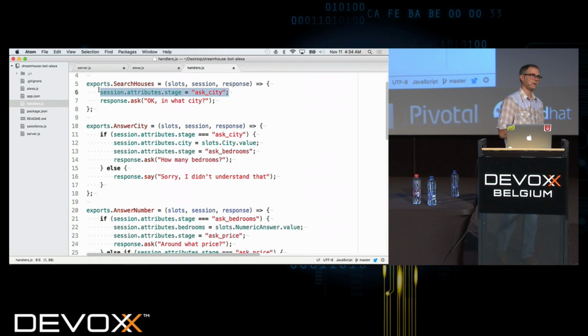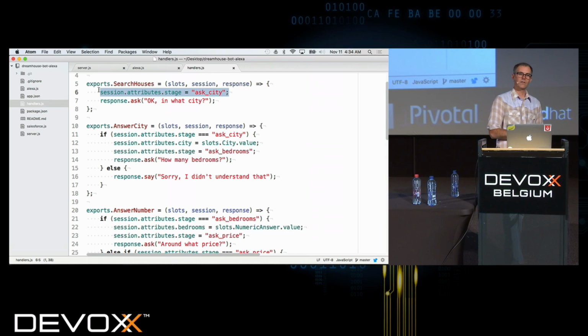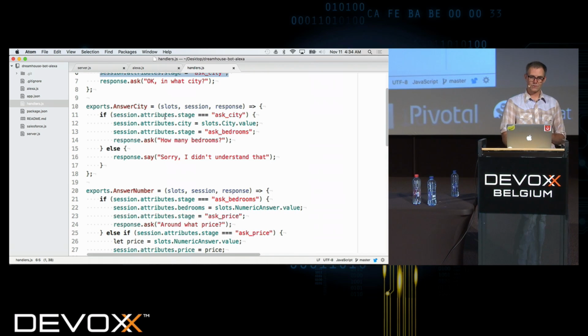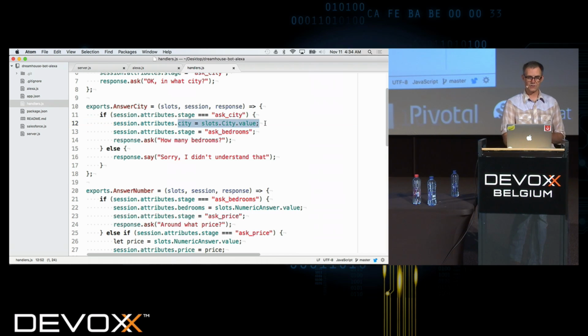So you'll see that this is where we're keeping track of that session, the conversation. We're telling it what the next stage to go to is. So that's how we create that correlation to the next request that comes in, which comes into the answer city. So we're saying, all right, if our stage was ask city, then what we're going to do is store the city into the session, right?